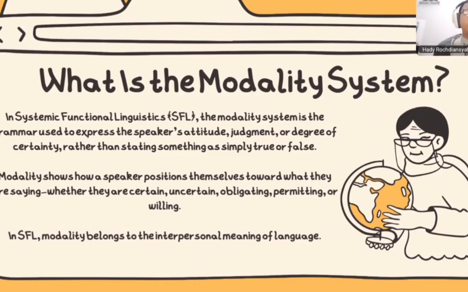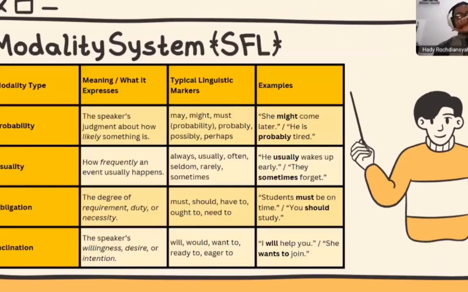The modality shows how a speaker positions themselves towards what they are saying, whether they are certain, uncertain, obligating, permitting, or willing. In systemic functional linguistics, the modality belongs to the interpersonal meaning of the language.